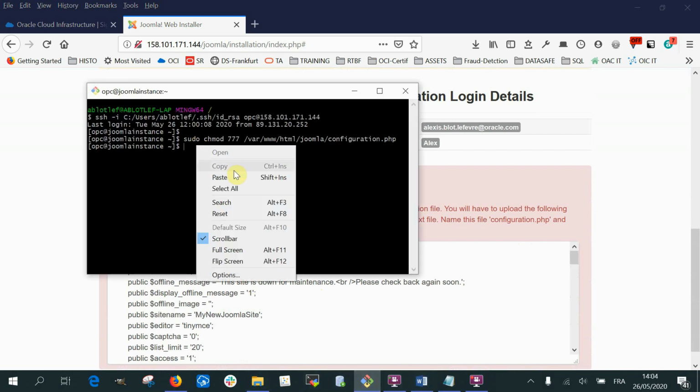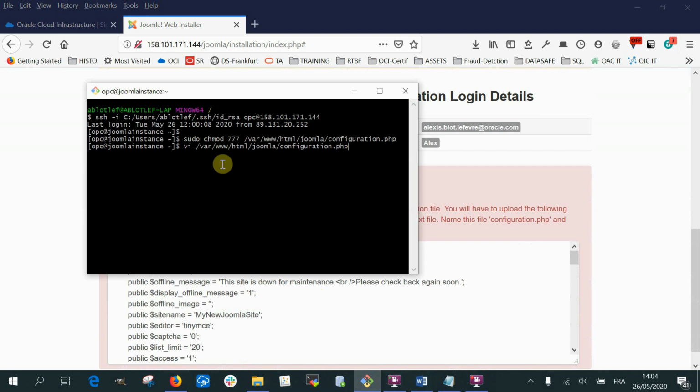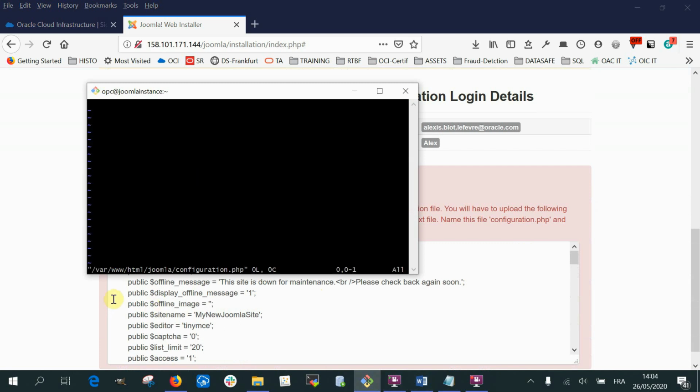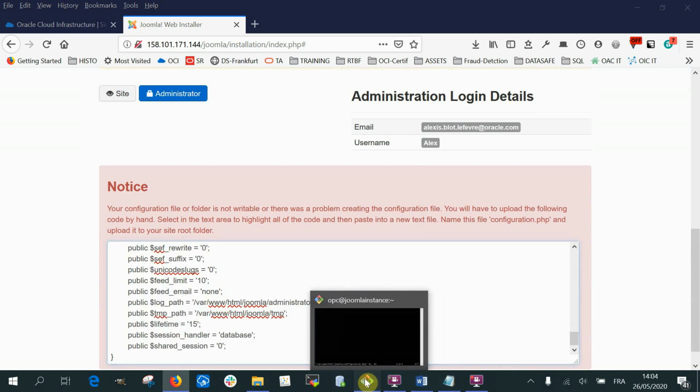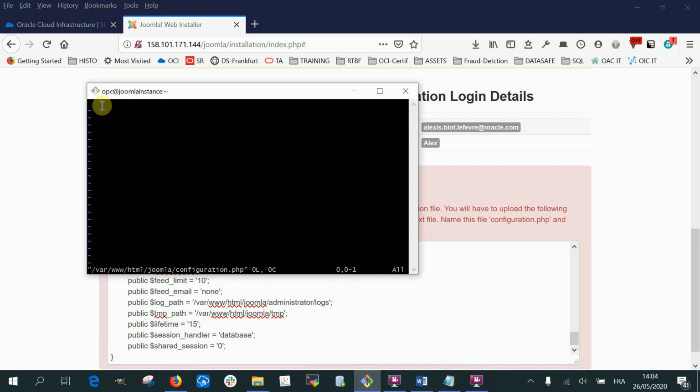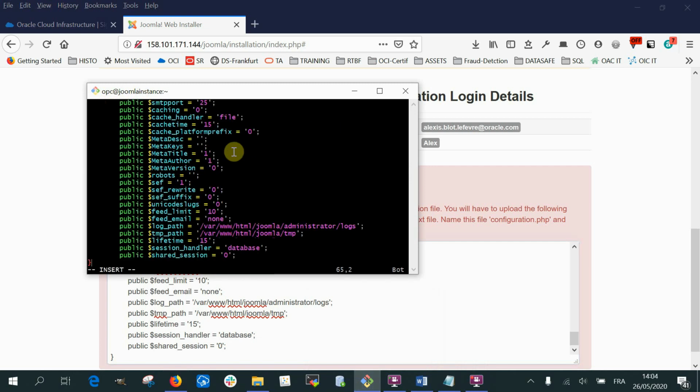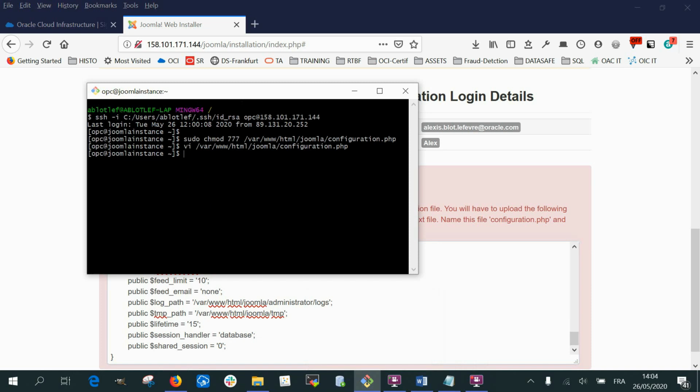So I will vi the file, and I will select all that. Control A, Control C. And I paste all that. I save. Here we go.